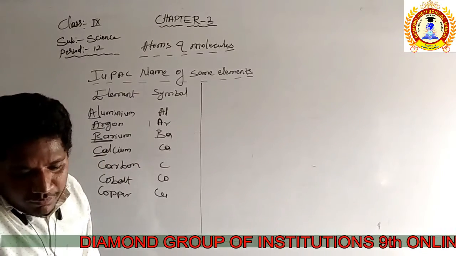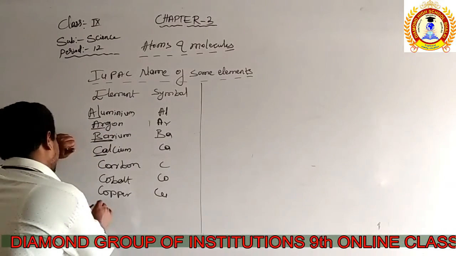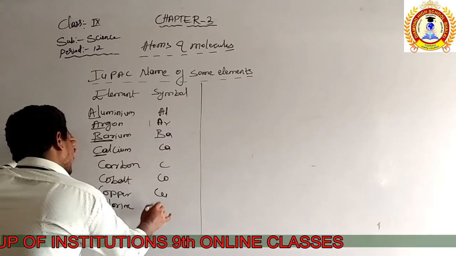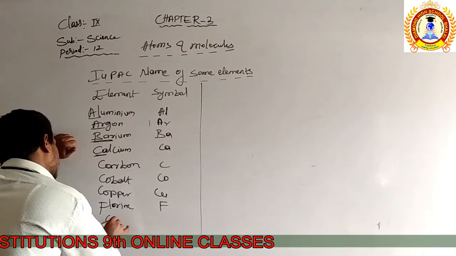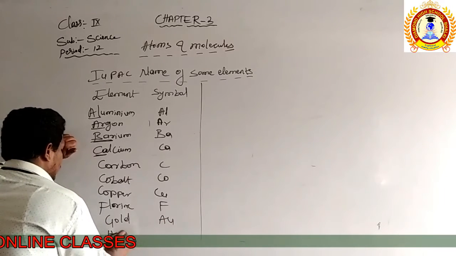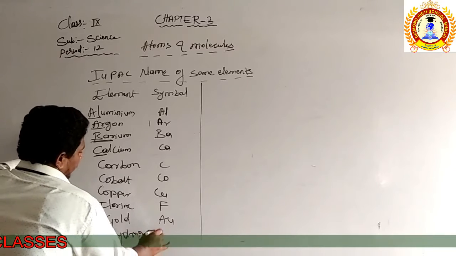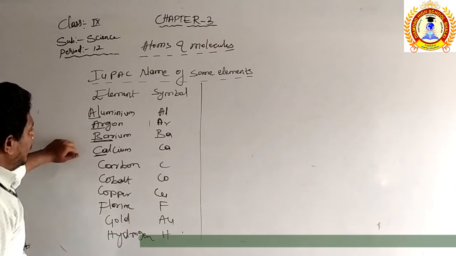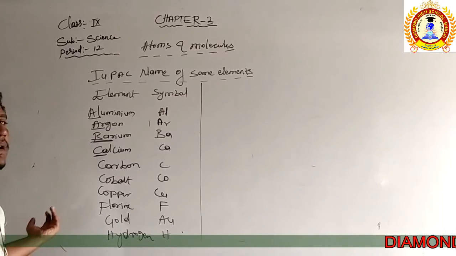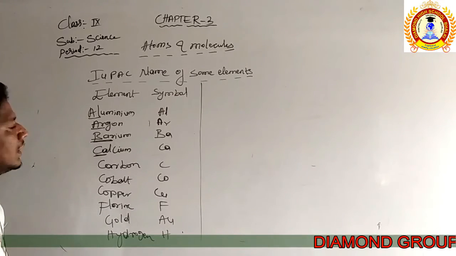Then fluorine. Fluorine, F. Gold, Au. Hydrogen, H. So you see here, in all the cases they are using either the first letter or even two letters of the name of the element.